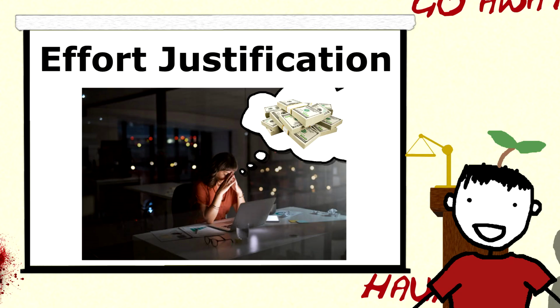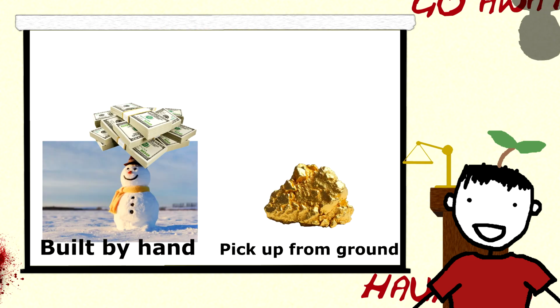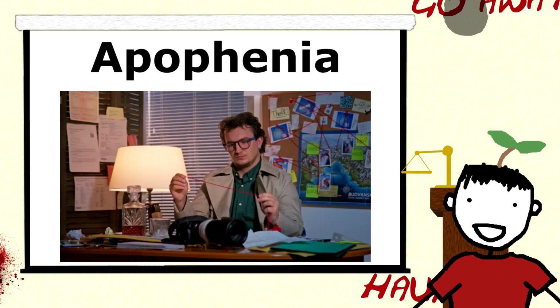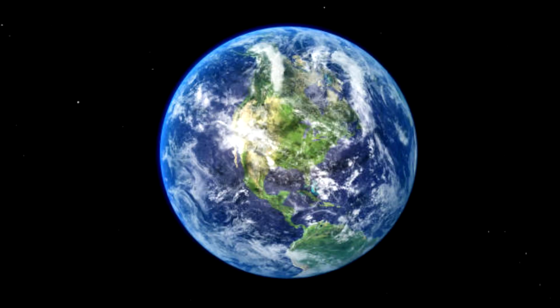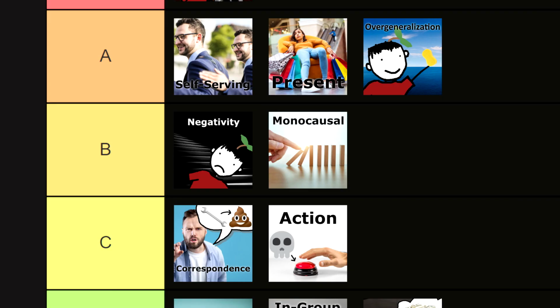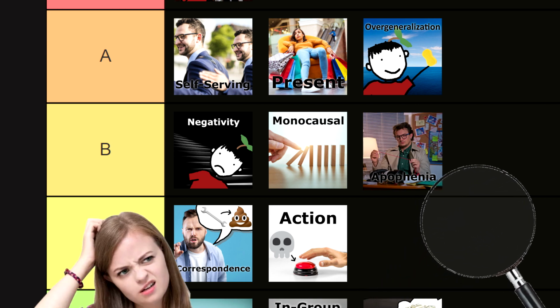Relatable. Effort justification is when people give more value to the outcome the more efforts they put into achieving it, tricking themselves into thinking their efforts are rewarded. Basically copium. Apophenia is the tendency to find meaningful connections in unrelated things, like the secret tunnel connecting the North and South Poles. This bias represents our desire to find and comprehend the order and patterns in the world.